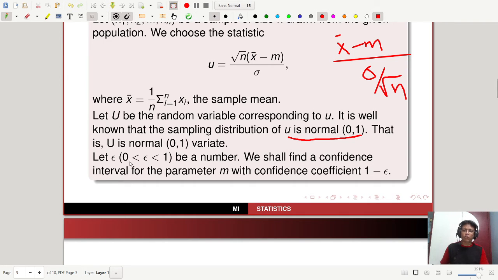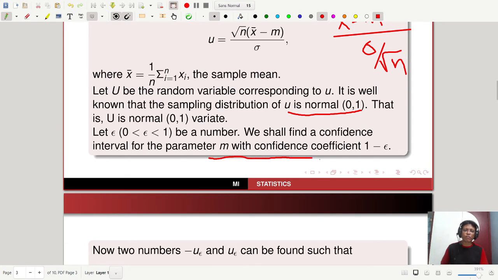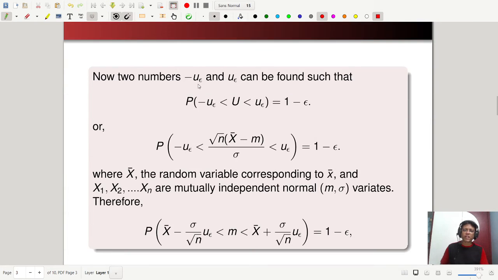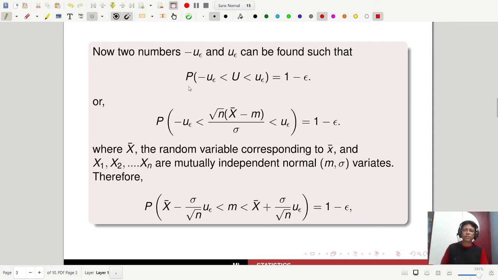Let epsilon, a very small number lying between 0 and 1, be given. We shall find a confidence interval for the parameter m with confidence coefficient 1 minus epsilon. So two numbers, minus u epsilon and u epsilon, can be found such that the probability of minus u epsilon less than capital U less than u epsilon equals 1 minus epsilon.